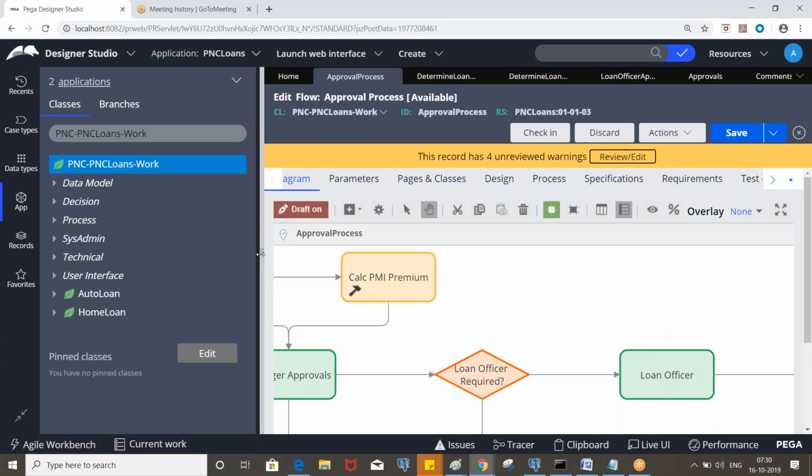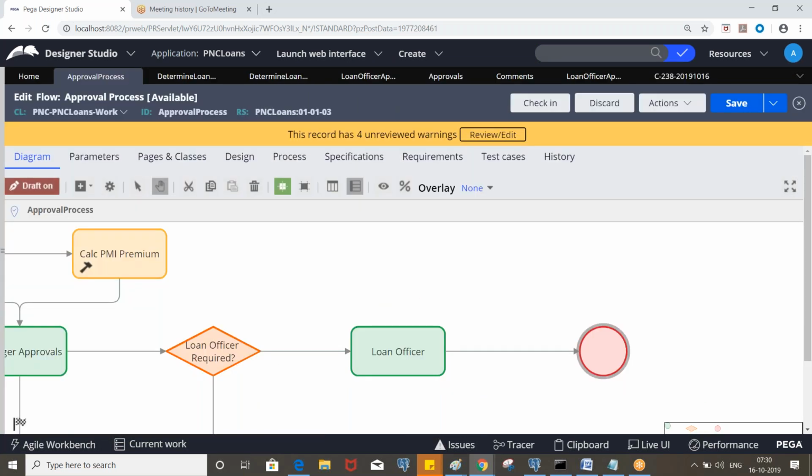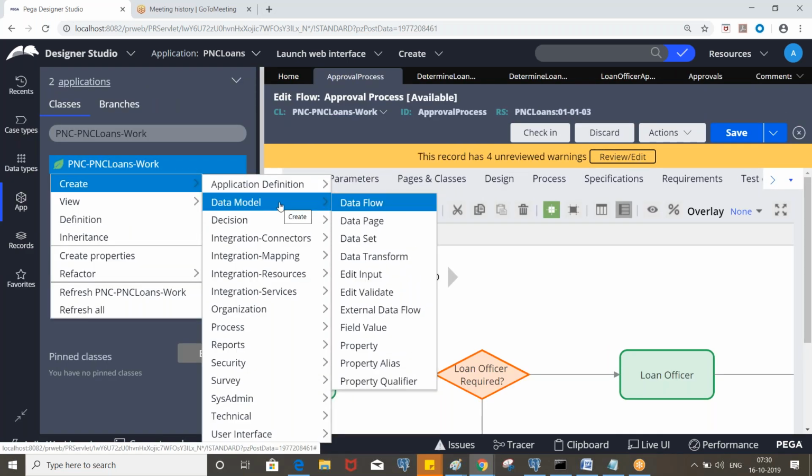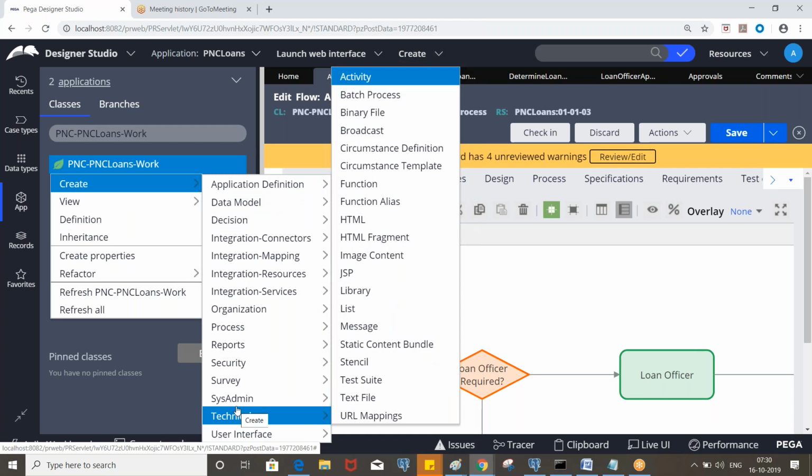Okay, clear? And where we need to call that activity, it should be in the flow action in the post processing. Okay, because at the time of that activity execution, the approvals property value should be available on the clipboard. So it will take the value from the clipboard, and based on that it will update the status. Okay, so create an activity called update work object status.